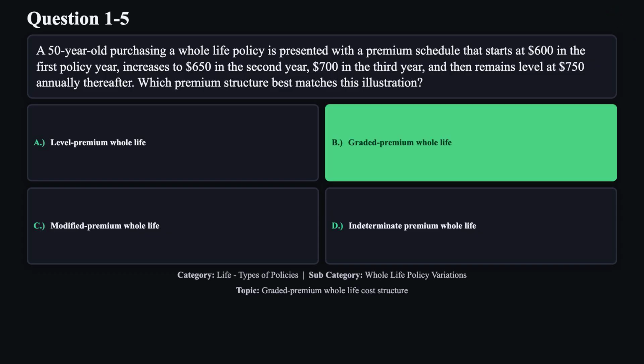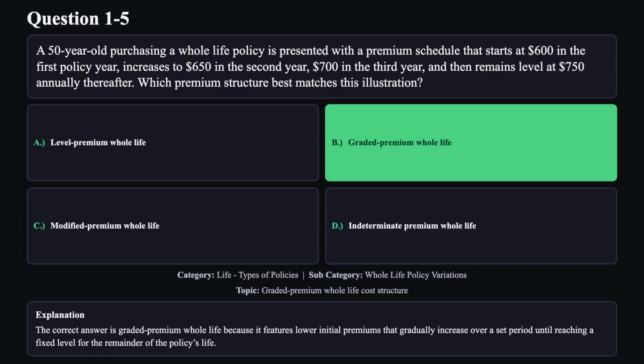The correct answer is B. The correct answer is graded premium whole life because it features lower initial premiums that gradually increase over a set period until reaching a fixed level for the remainder of the policy's life.